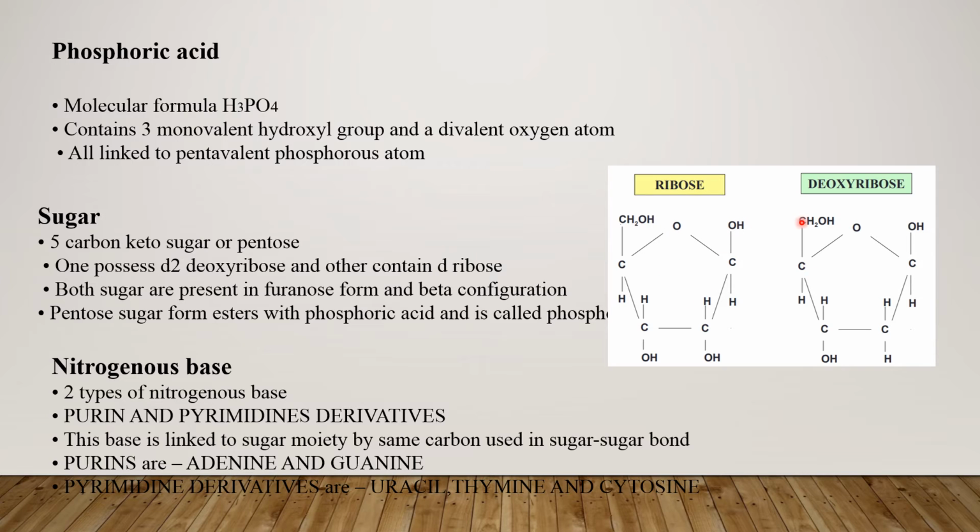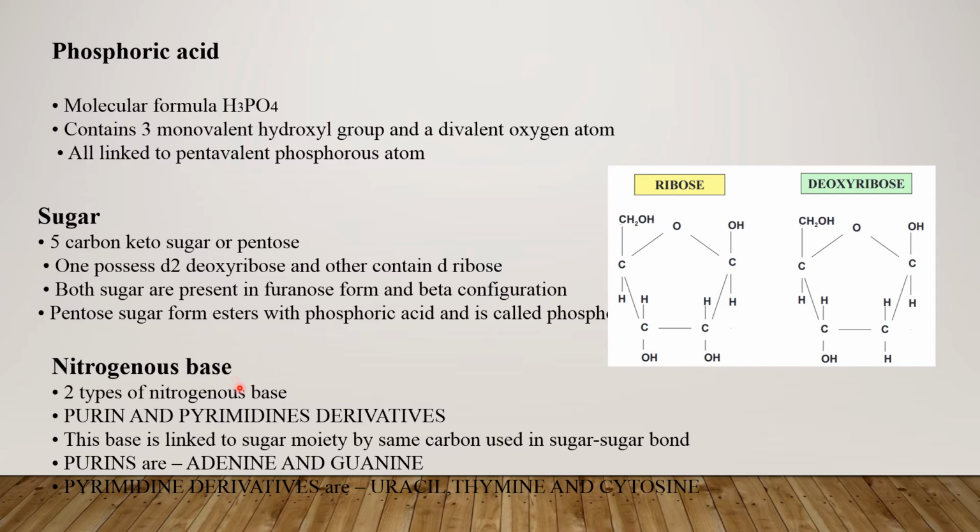The basic difference between ribose and deoxyribose sugars is that in ribose, at the second carbon atom there is a hydroxyl group, but in deoxyribose, the second carbon atom possesses only a hydrogen. Both sugars are present in the furanose and beta configuration. Pentose sugars form an ester bond with phosphoric acid, and this is called a phosphosugar.